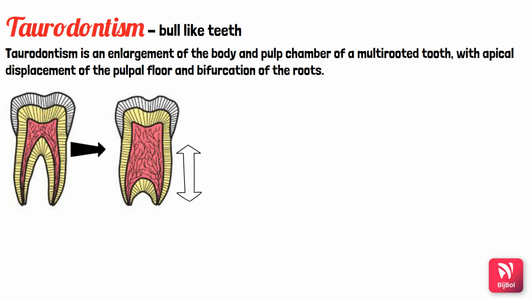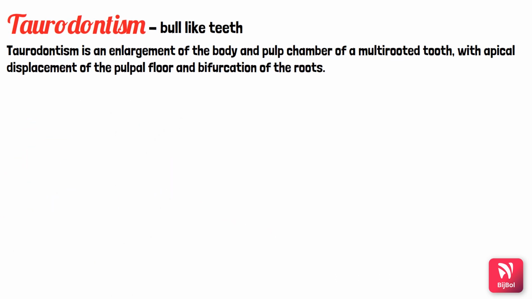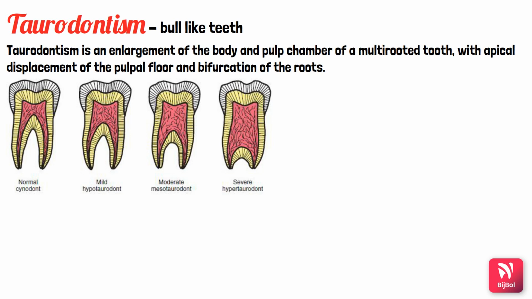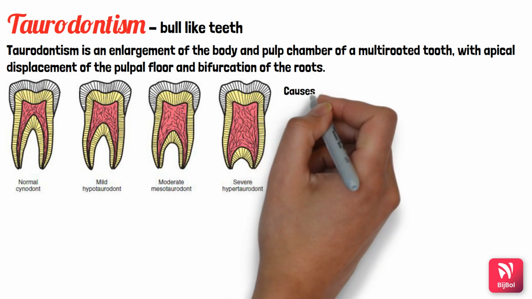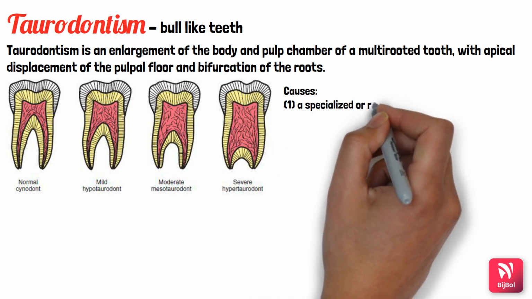Depending upon the length of the bifurcation as well as displacement of the pulpal floor, three types are given: the mild situation is called hypotaurodont, the moderate situation is called mesotaurodont, and the severe situation is called hypertaurodont. This is the classification of taurodontism. What causes taurodontism?